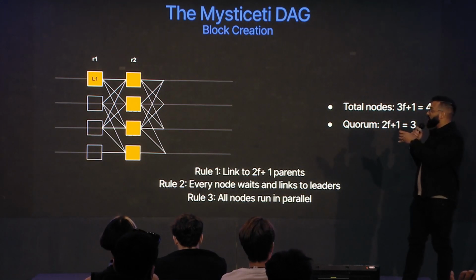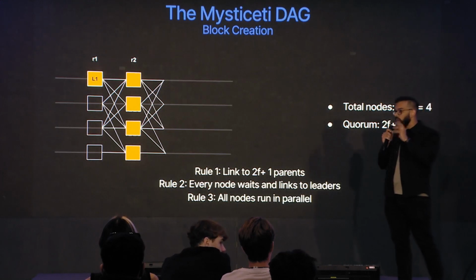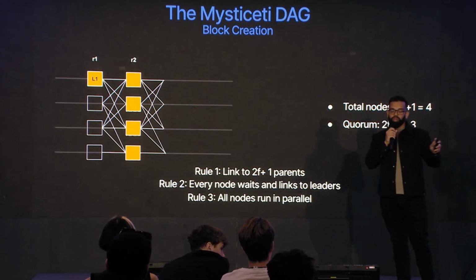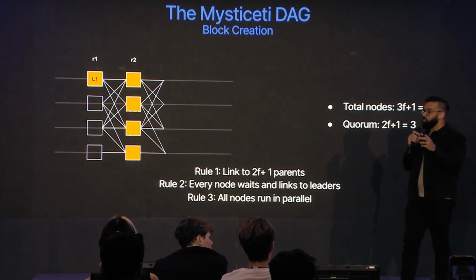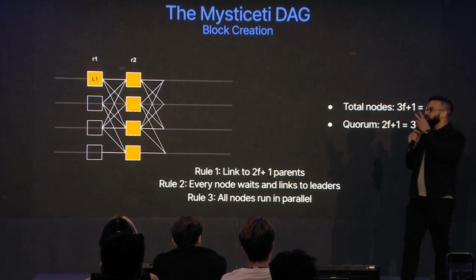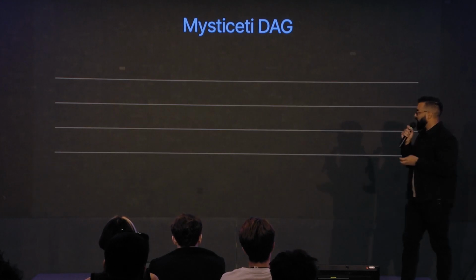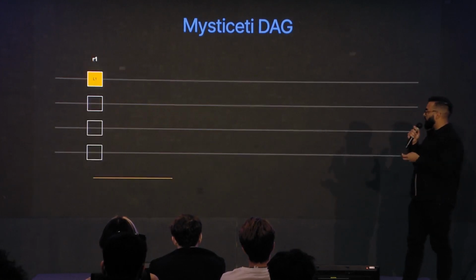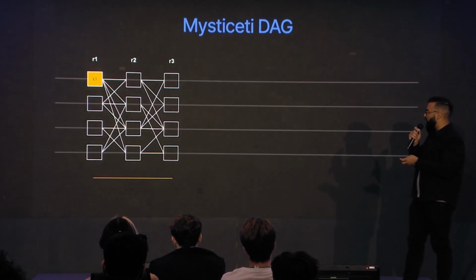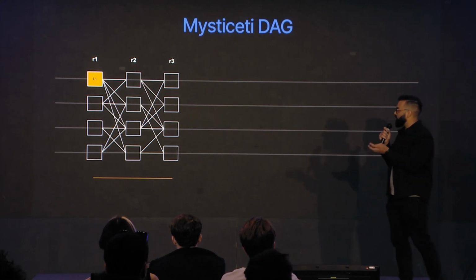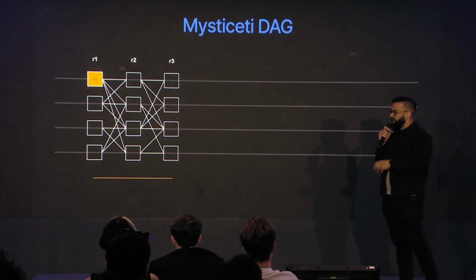And so when building an uncertified DAG in Mysticeti, the one operation it has is just broadcasting blocks. This is in contrast to Narwhal, which has the vote and then the certify phases as well. So what does this look like? If we start building our DAG, every round we're broadcasting blocks. We have a DAG like we've seen before, but this is an uncertified DAG.